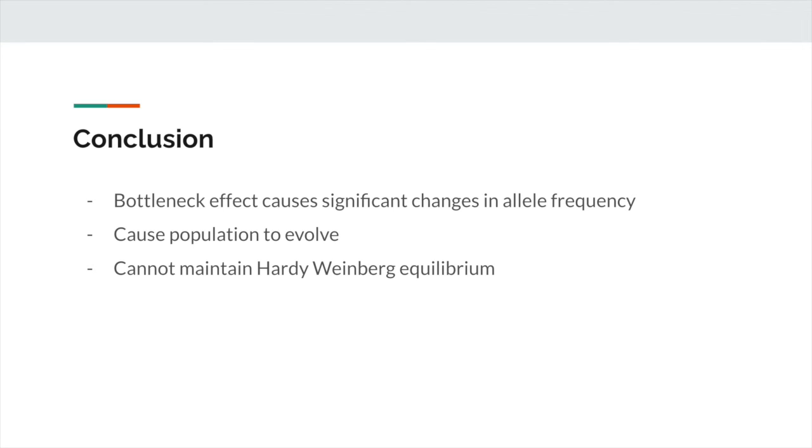Given all the data and analysis, we are able to answer our question: is the cheetah population evolving after experiencing the bottleneck effect? According to our experiment, the bottleneck effect can cause changes in the allele frequency in several different ways. The change it causes is often so significant that the allele frequency becomes distinct from the original population, therefore causing it to evolve, making the population unable to maintain the Hardy-Weinberg equilibrium.